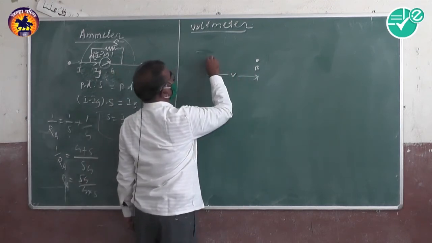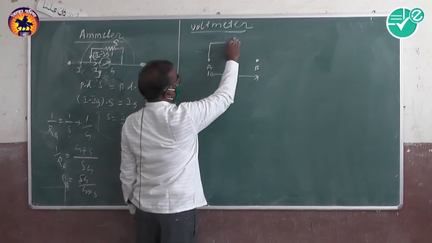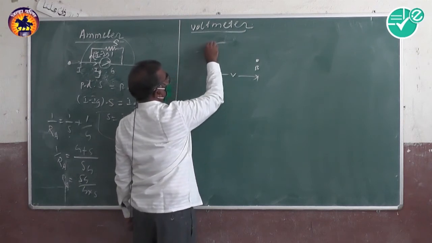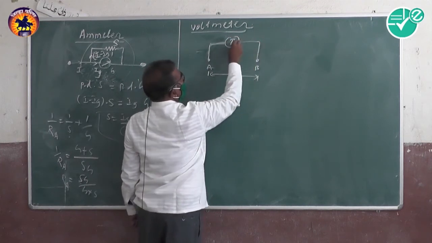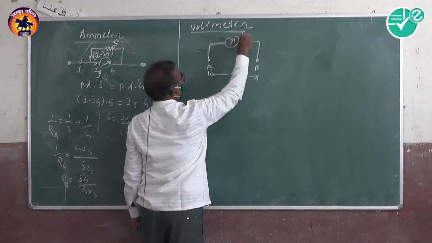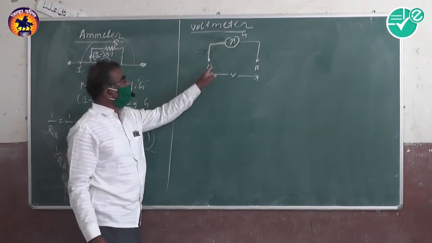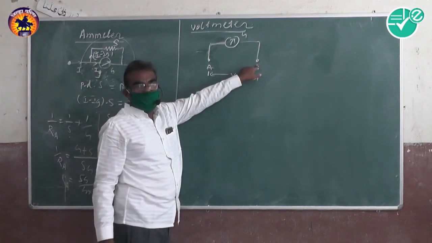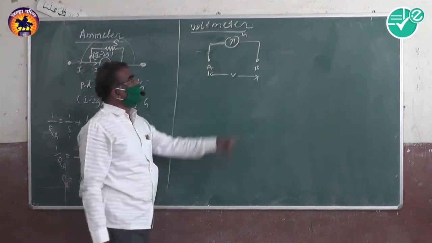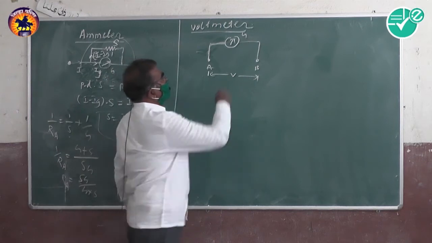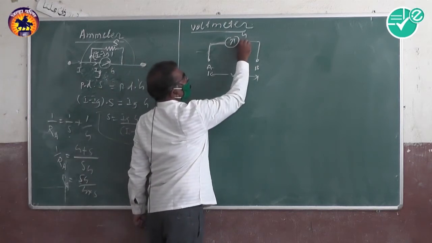Suppose a galvanometer is connected in parallel to the circuit. By using the galvanometer, we have to measure the potential difference. The galvanometer range of measurement is small.